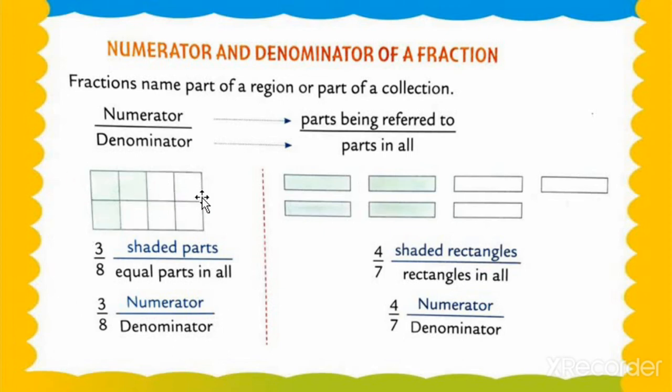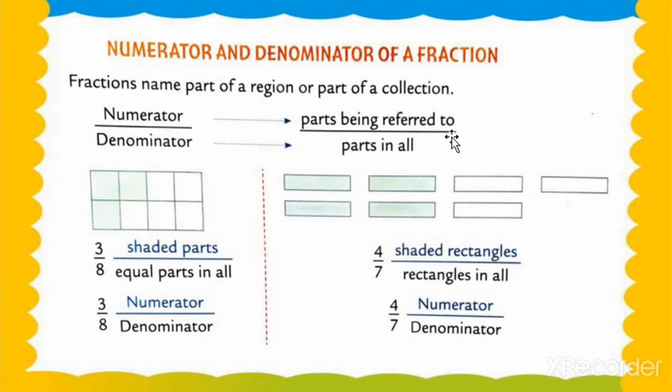1, 2, 3, 4, 5, 6, 7, 8. There are a total of 8 blocks. So that's why we are writing 8 in the denominator. Okay, and how many parts are shaded? Shaded parts, 3 parts. Shaded parts equal to all parts, means 3 is what? Numerator. And 8 is what? Denominator. Understood, my dear students?